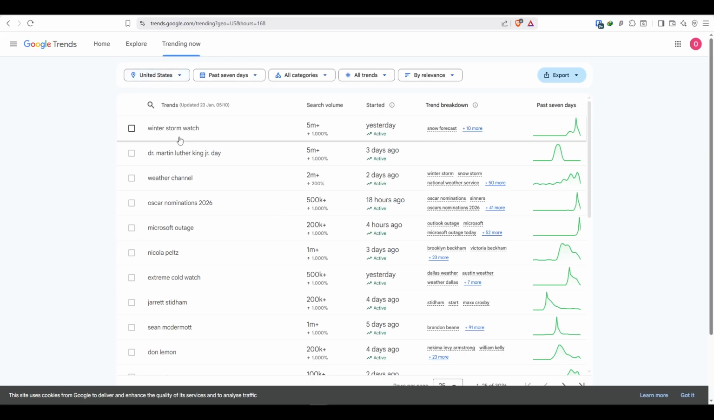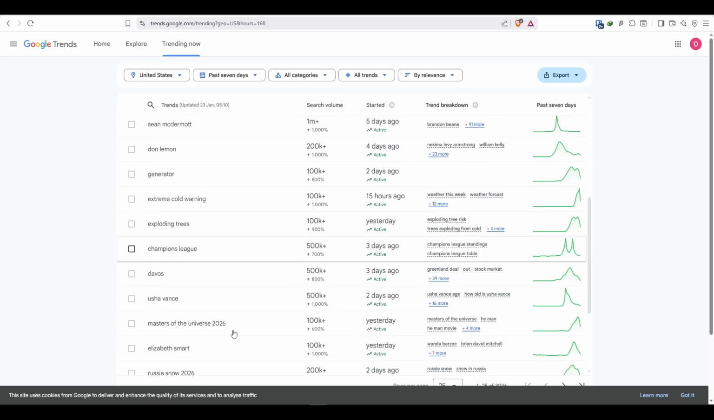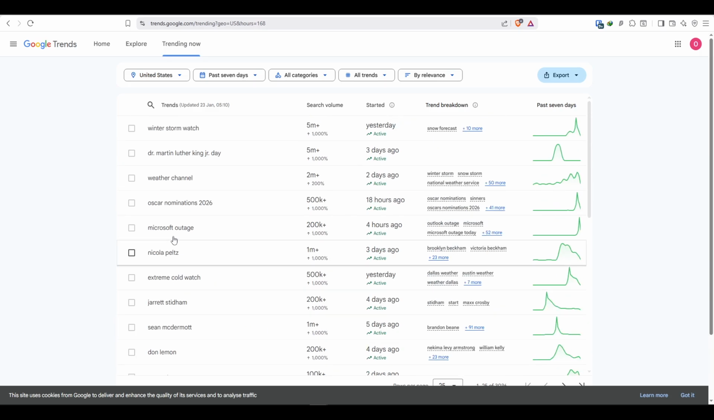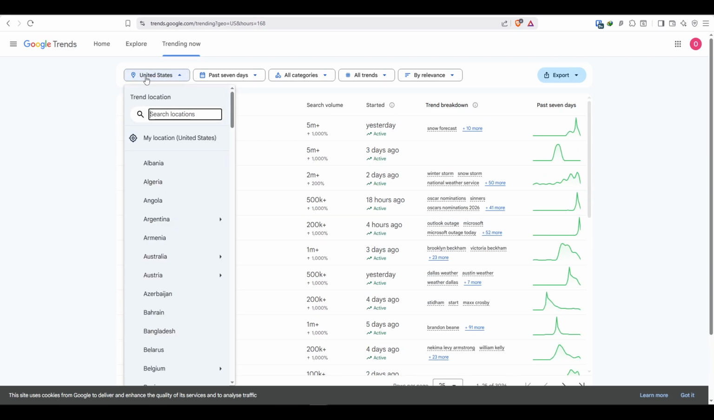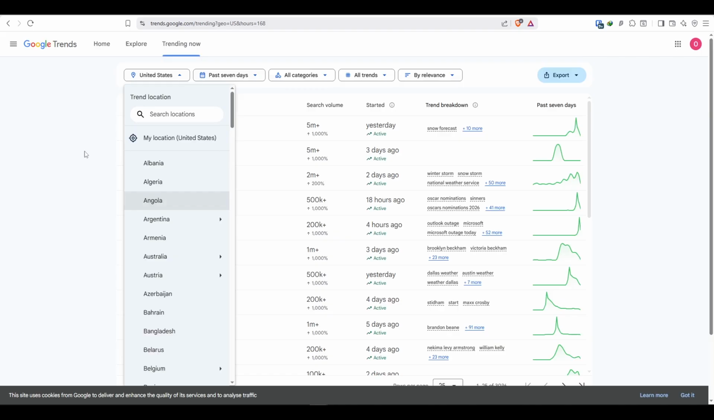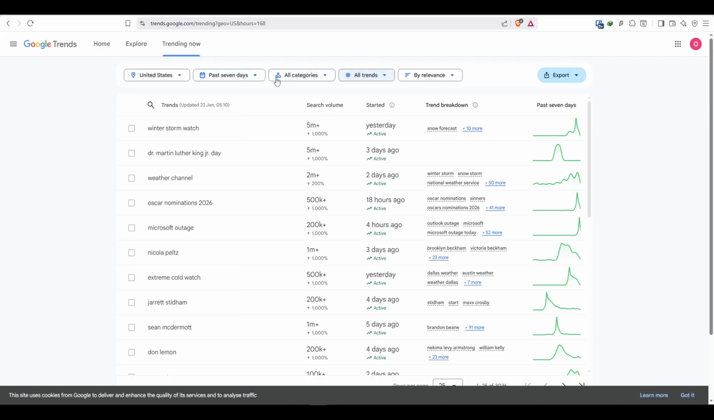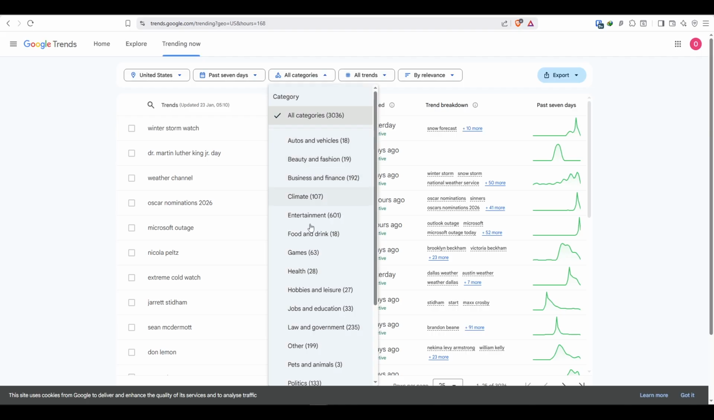So right now people are looking for Dr. MLK. We've got extreme cold. These are all, of course, not the niches that we're going to want, but we have one called Microsoft outage, which is pretty cool. But this is in the US, so you could go with any other location if you want, but it totally depends on you where you want to target. In all categories, you can select the category that you want. So let's say we want health.